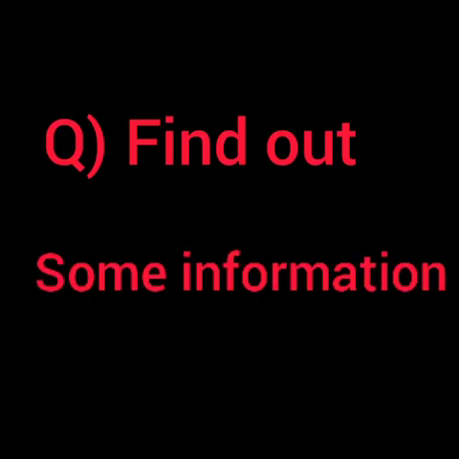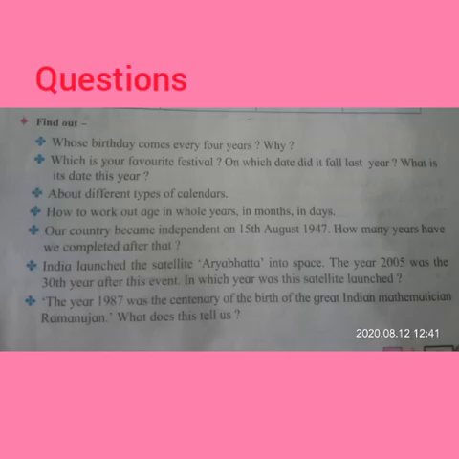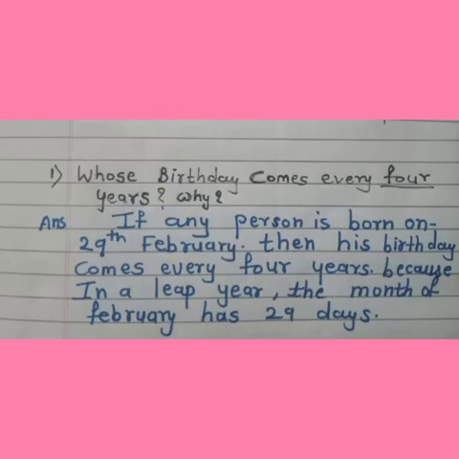Find out some information. Here some questions are given, so we will write the answers correctly. First is, whose birthday comes every 4 years and why? And the answer is, if any person is born on 29th February, then his birthday comes every 4 years, because in a leap year, the month of February has 29 days.